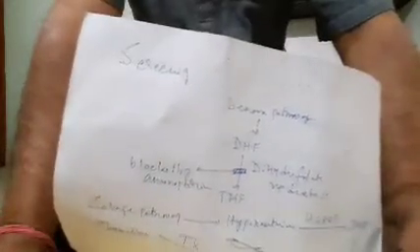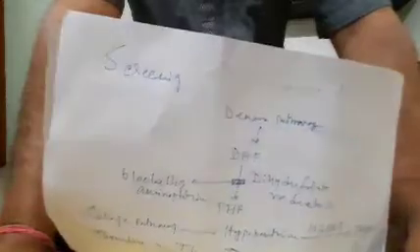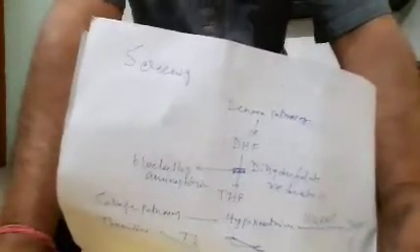It converts the bases into IMP and GMP, which ultimately give rise to production of different deoxy bases of DNA, that is dATP, deoxyadenosine triphosphate, deoxyguanosine triphosphate, and deoxycytosine triphosphate.